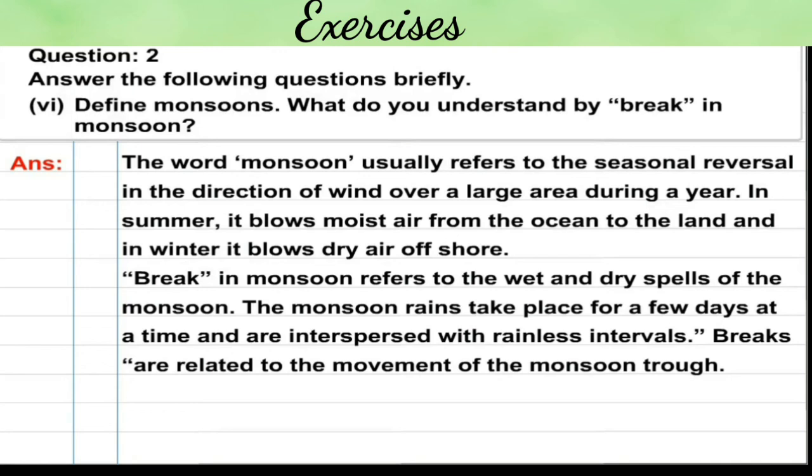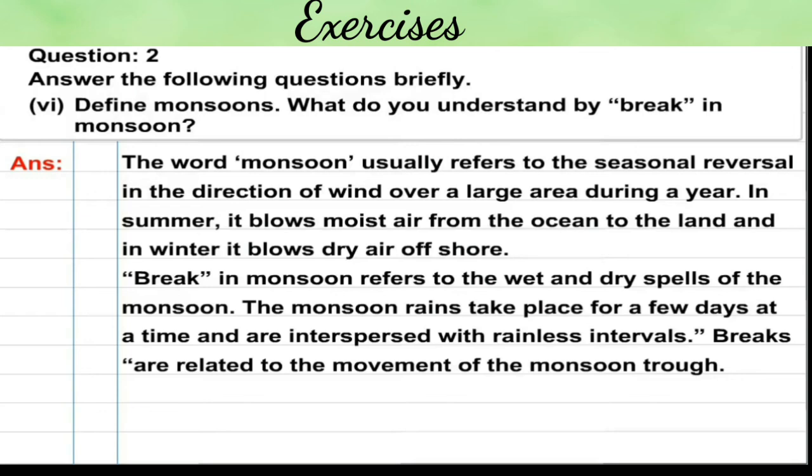Break in monsoon refers to the wet and dry spell of the monsoon. The monsoon rains take place for a few days at a time and are interspersed with rainless intervals. Breaks are related to the movement of the monsoon trough.